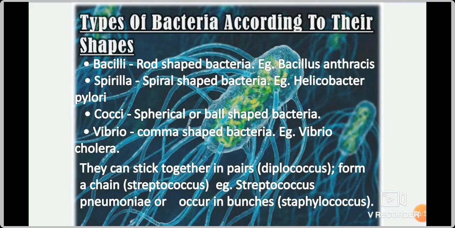An example for bacilli bacteria is Bacillus anthracis. Next one is Spirilla, spiral shaped bacteria. An example for Spirilla is Helicobacter pylori. The next one is Cocci, spherical or ball shaped, that is round shaped bacteria. Then the fourth one is Vibrio, that is comma shaped bacteria. Example: Vibrio cholerae.